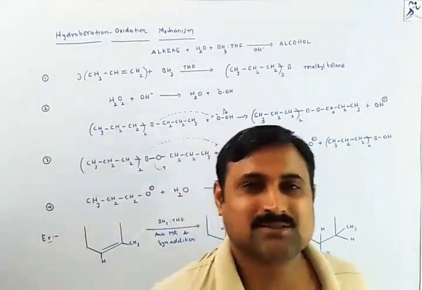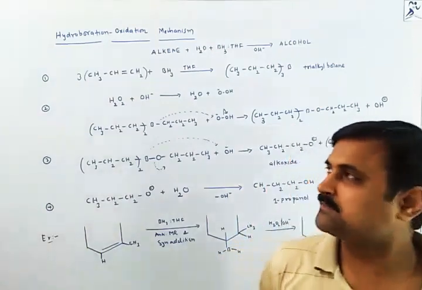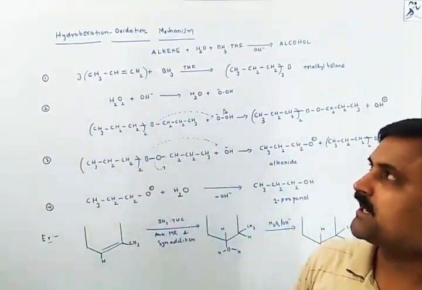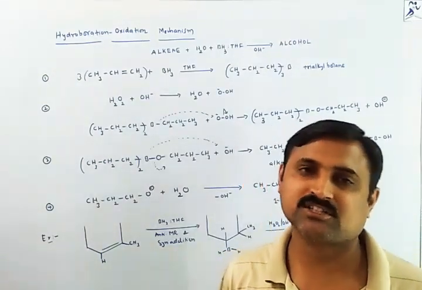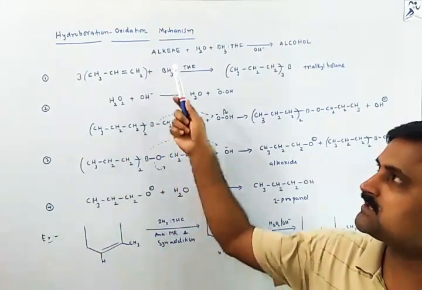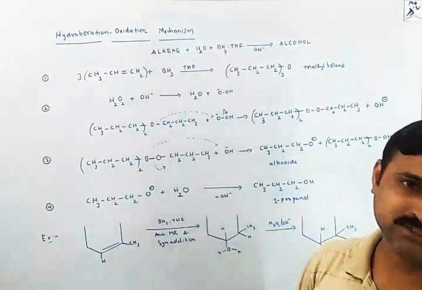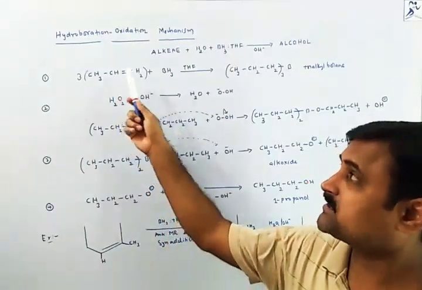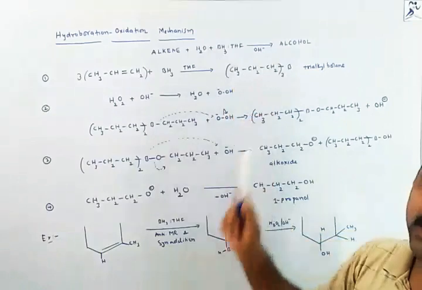In the previous class, I concluded the concepts up to the preparation of alcohols by hydroboration methods as well as oxidation and oxymercuration methods. So today, I would like to continue the same topic with the mechanism of hydroboration oxidation methods. As you all know, this mechanism follows the Kharasch effect, or anti-Markovnikov effect.